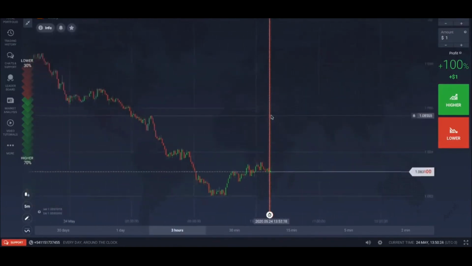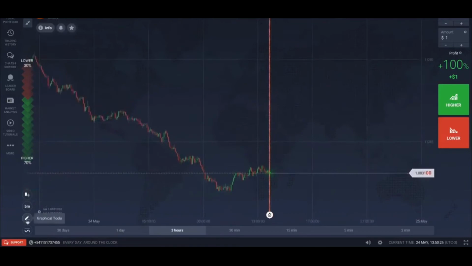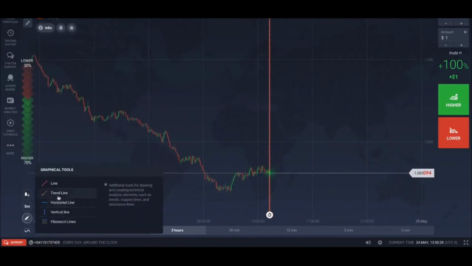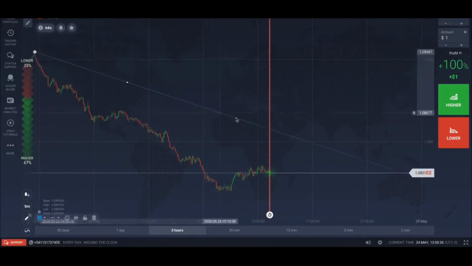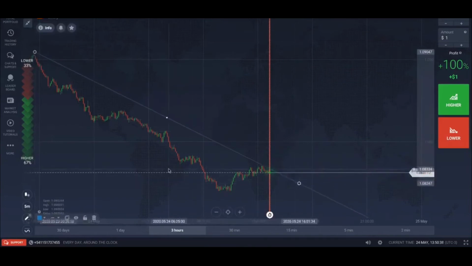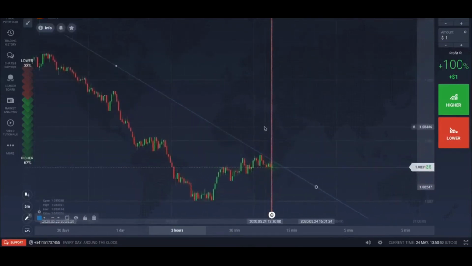Okay, and like I said, the other tool that I would recommend you use is the trend line. You click here, and you mark from the tallest top you can find all the way to the bottom of the price, and you click, and now you can see that the trend of this graph is actually going down.